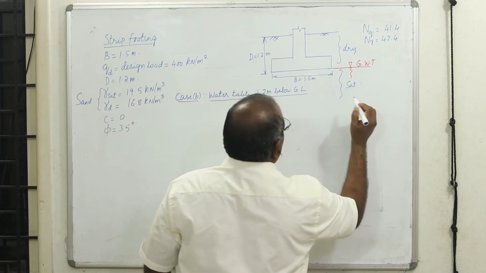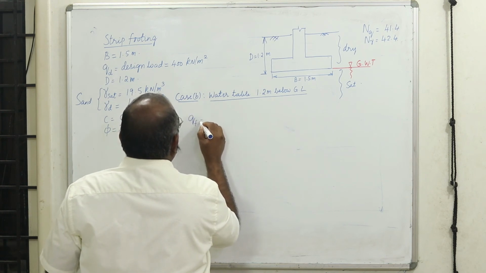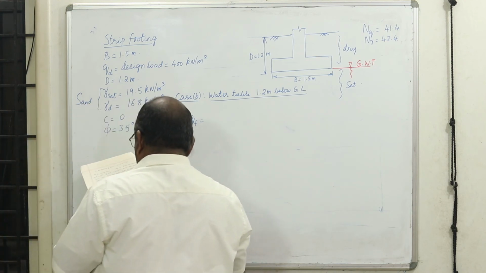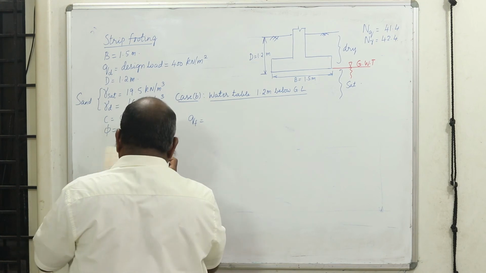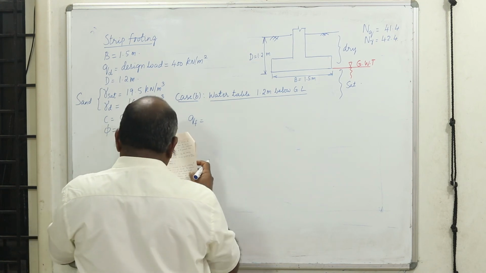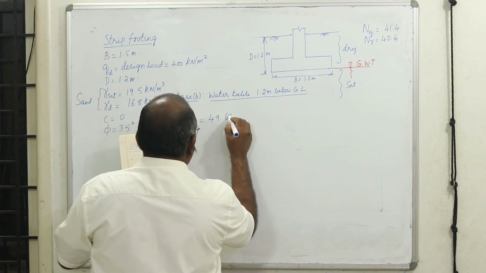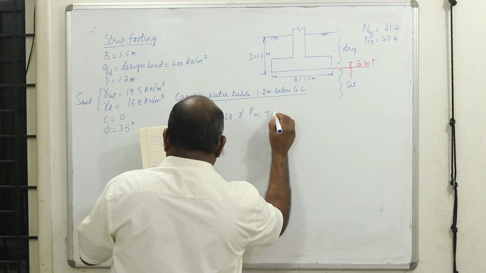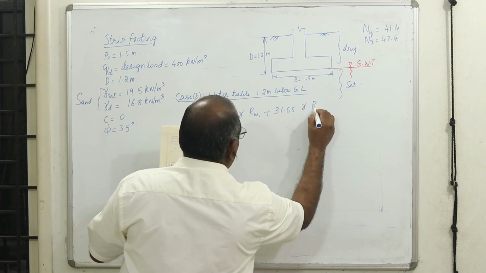Now what happens to the reduction factors? What is the expression for QF? You got that expression: ...68 into gamma into RW1 plus 31.65 into gamma into RW2.